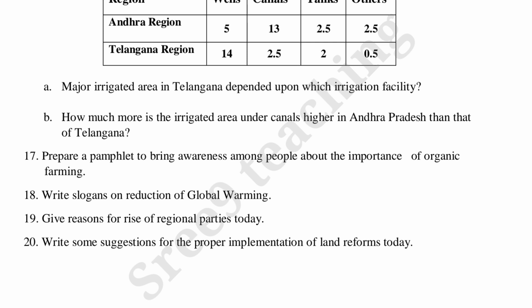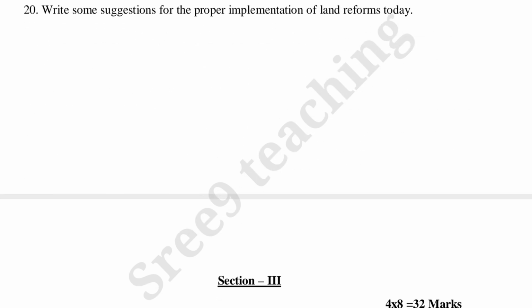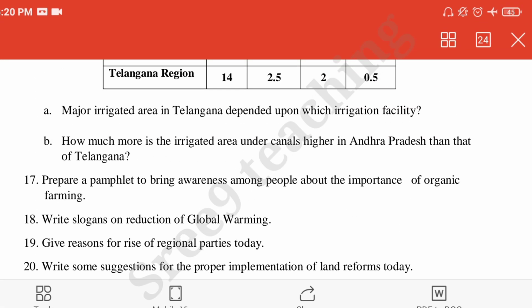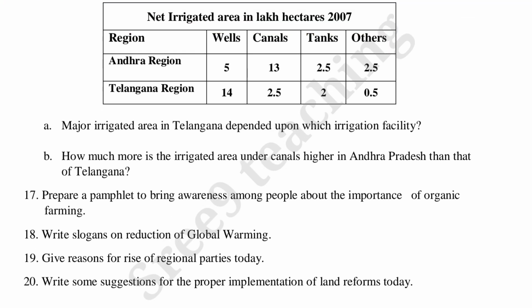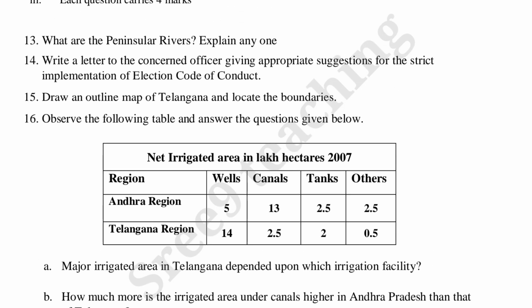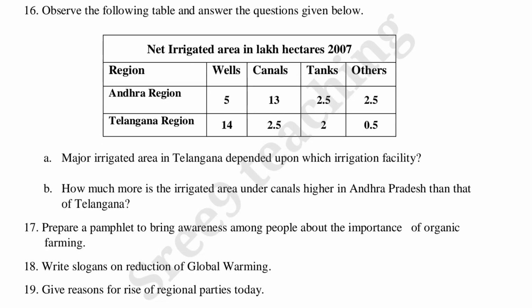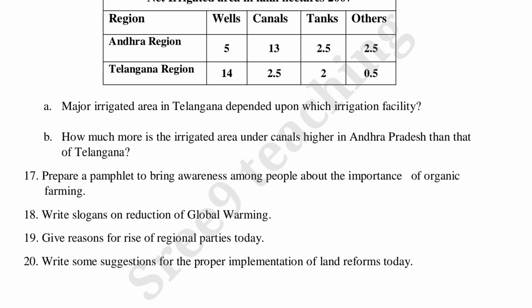19th one, give reasons for rise of regional parties today. 20th question, write some suggestions for the proper implementation of land reforms today. So like this, under section 2 there are 8 questions. So that is from 13th to 20. So you have to select any 4. So you have to attempt any 4 questions, 4 for the 16 marks, right?